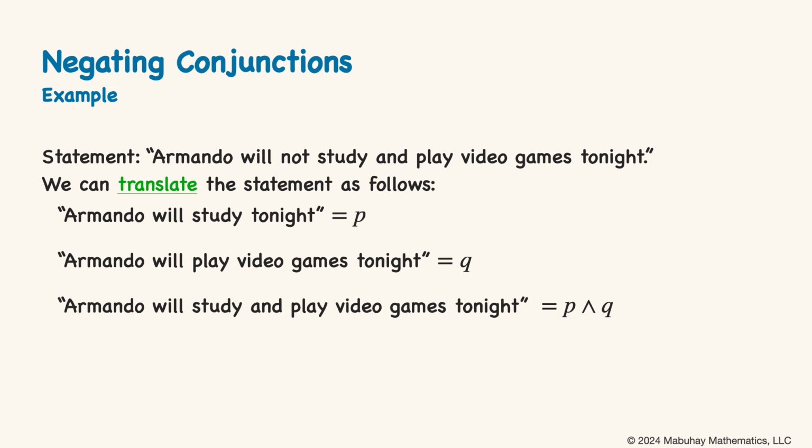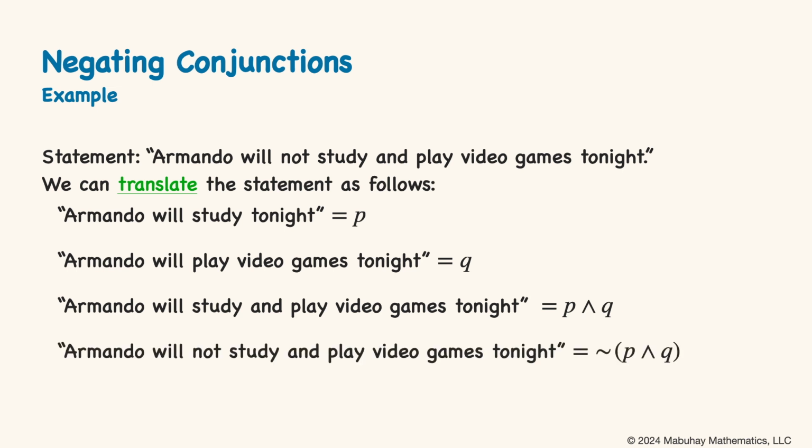We just need to throw the word "not" in front, which is the same as negating our last expression. So "Armando will not study and play video games tonight" becomes the negation of quantity P and Q. We're negating a conjunction. The original statement is the negation of a conjunction.